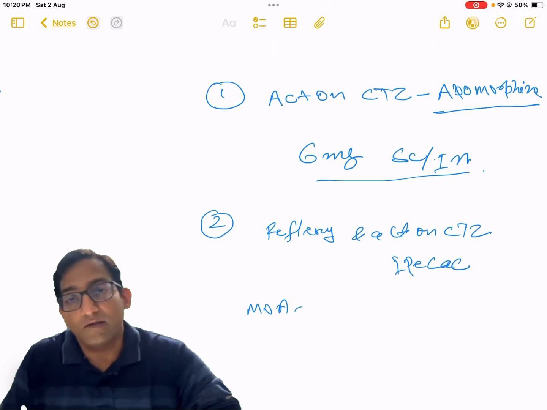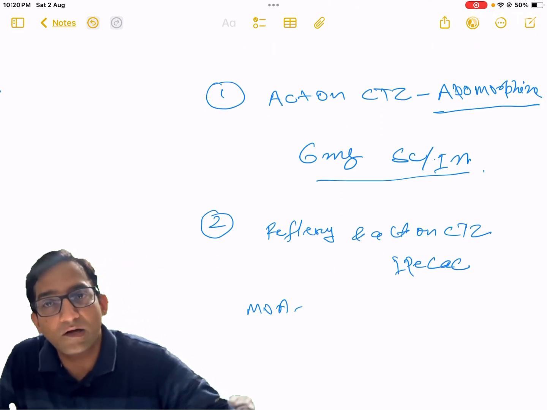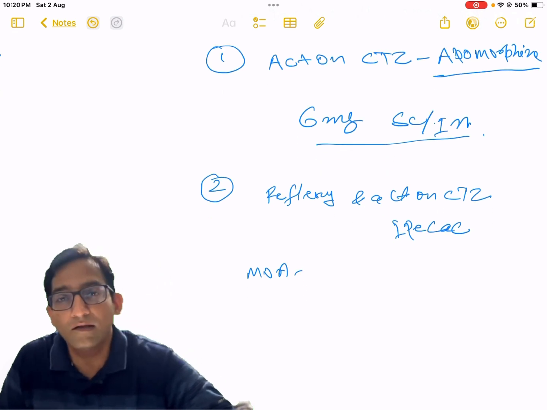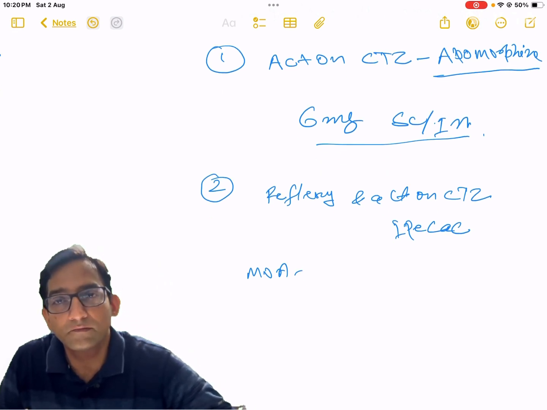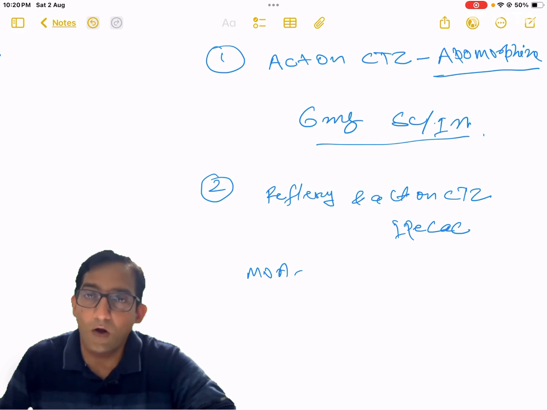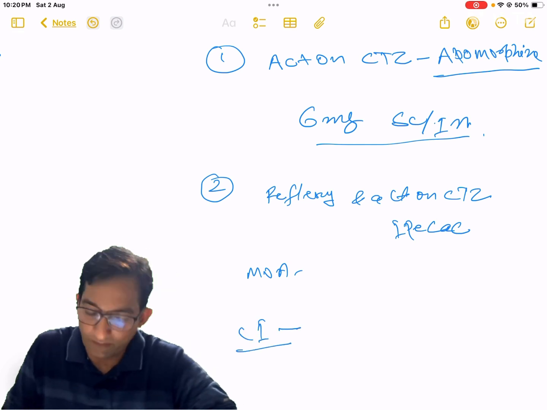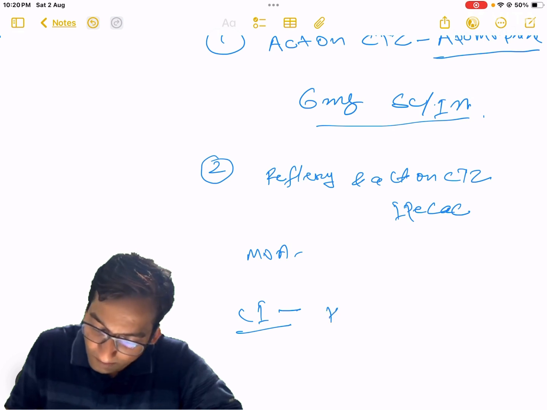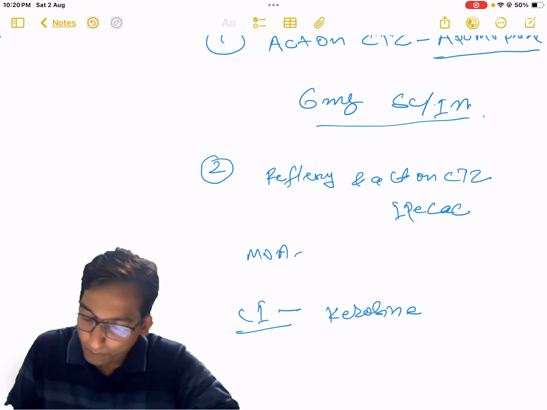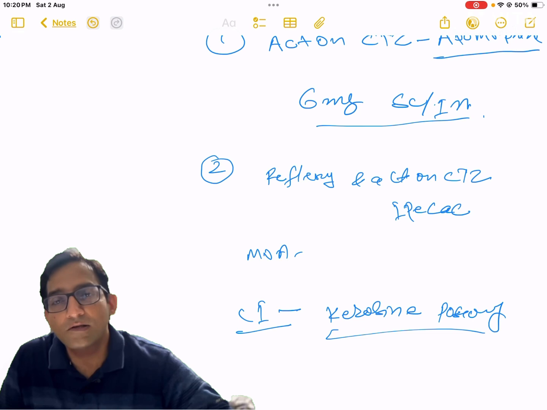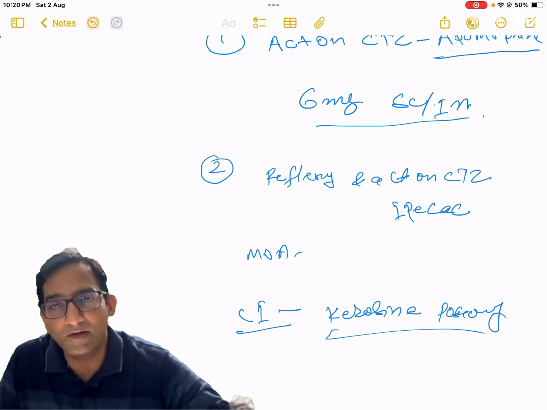In some conditions, these emetics are contraindicated. Contraindications of emetics: first one, in case of kerosene or petroleum poisoning, because of the chances of perforation.